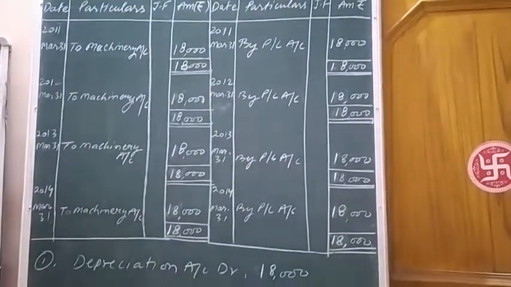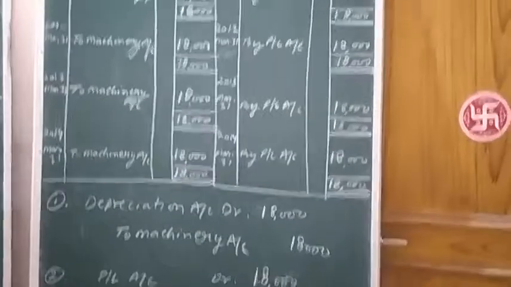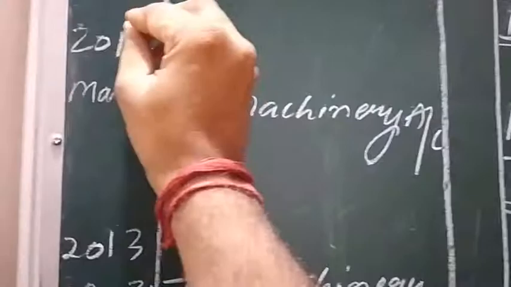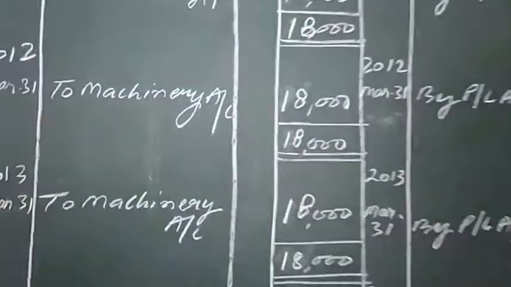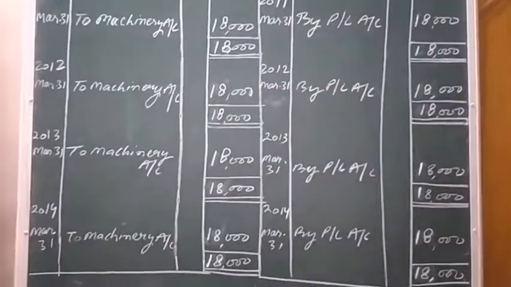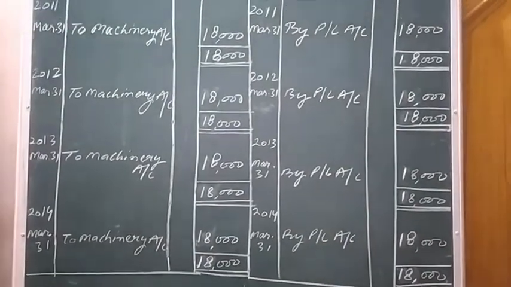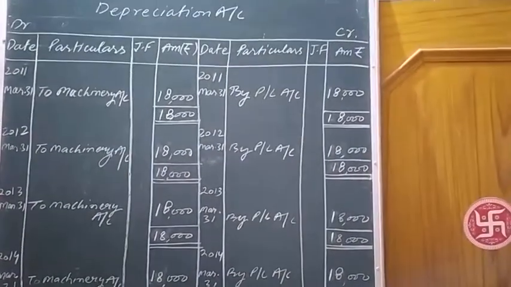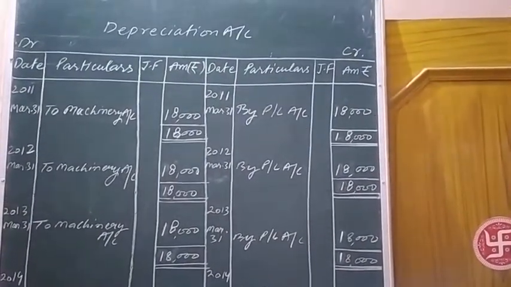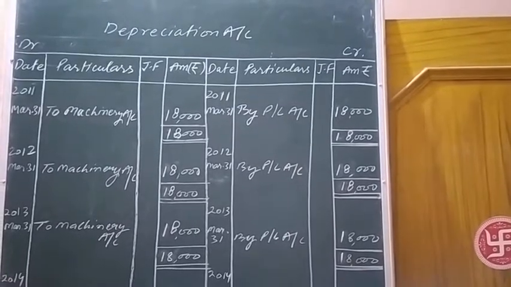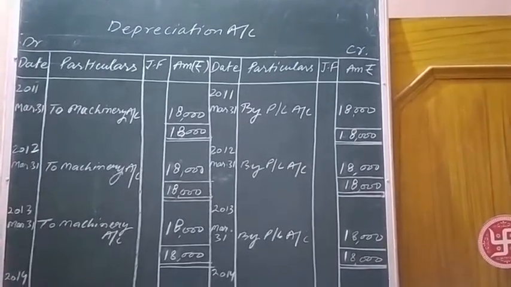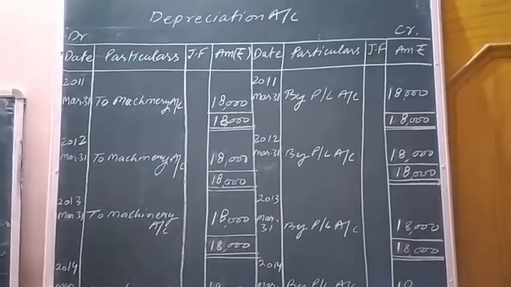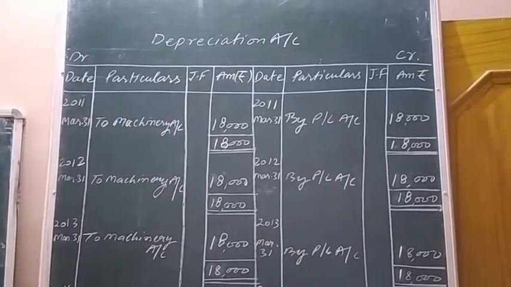So you can see in 2012 also we are going to repeat the same. In 2013, 2014, the same thing will be repeated again and again. Very easy to solve the ledger account related to depreciation in question number 1, numerical question number 1. So this was the solution of question number 1 as given in NCERT.